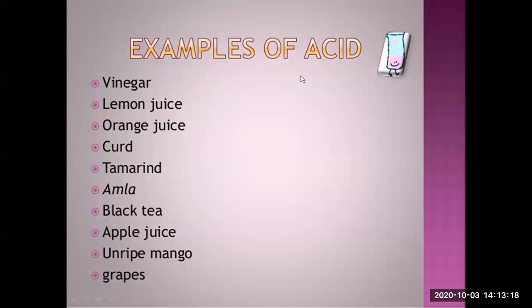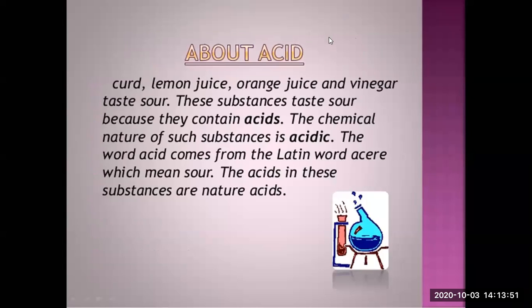Black tea. इसमें भी आपका एसिड होता है, टैनिक एसिड. एप्पल जूस, अगेन सिट्रिक एसिड. अनराइप मैंगो जो कच्चा आम होता है, कैसा होता है? खट्टा होता है. Again, because of your citric acid, vitamin C. All of these acids are present in unripe mango, khatta aam, yani kachi aam bhi. Grapes, that is again source of citric acid. Okay, so most of the fruits which are sour in taste, that means they all are having acids in them. Okay, so this is more about acid.